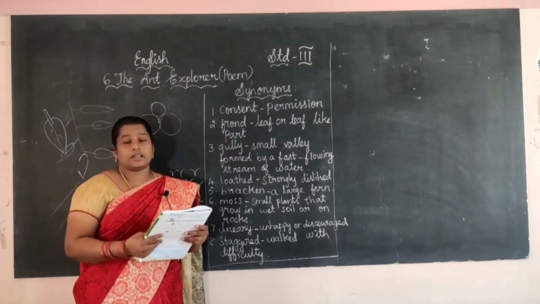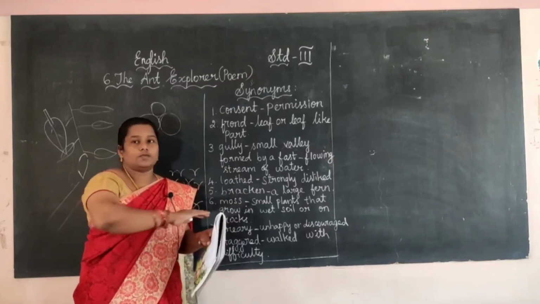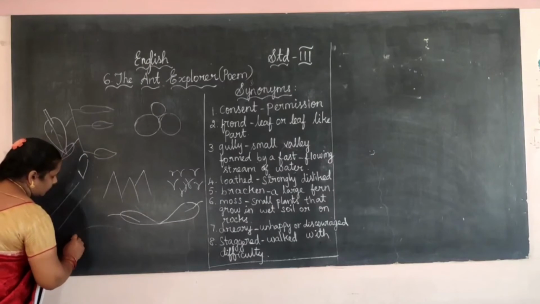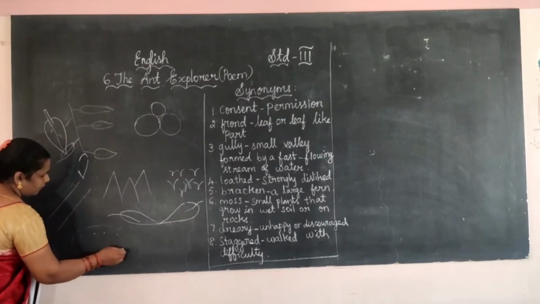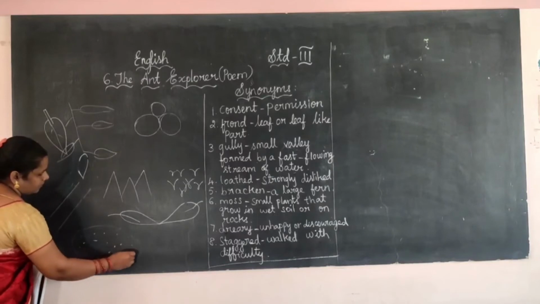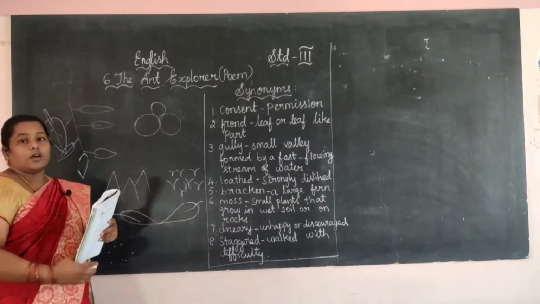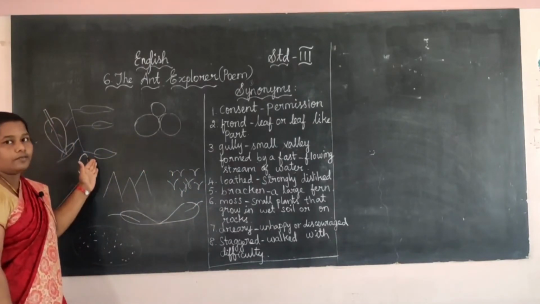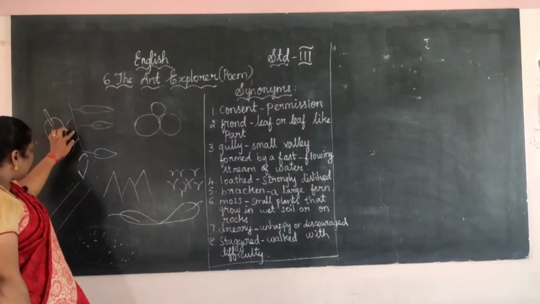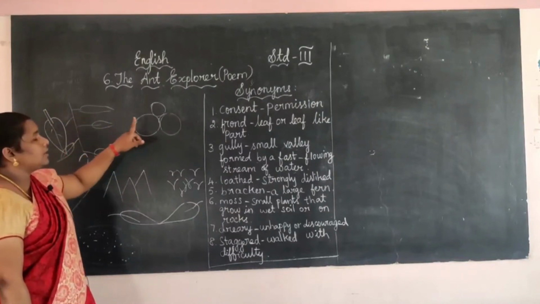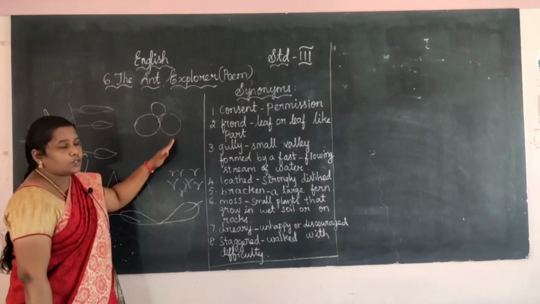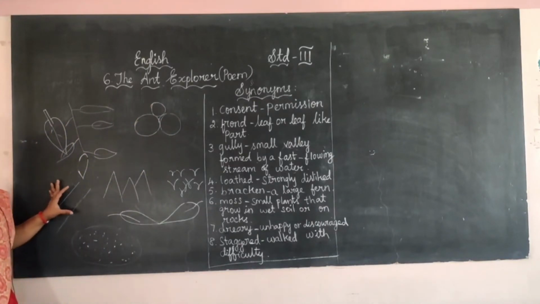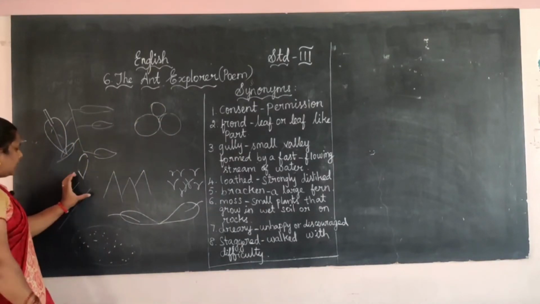We all know the desert, right? What is meant by desert? Palaivanam. Okay, it is full of sand. Now the ant is going to the desert. What are the places the ant can move? First, it goes through the fen. During the fen, he is walking. Then he goes to the round and round stone. Around the stone he is going. Then he is going in a gloomy gully in the stream area.